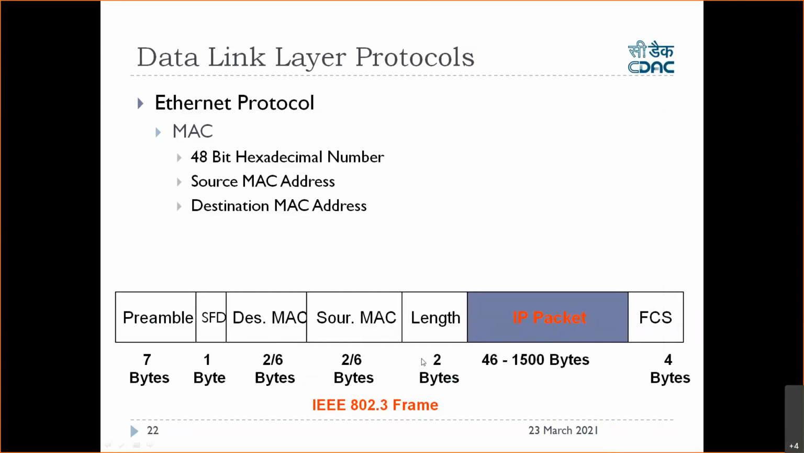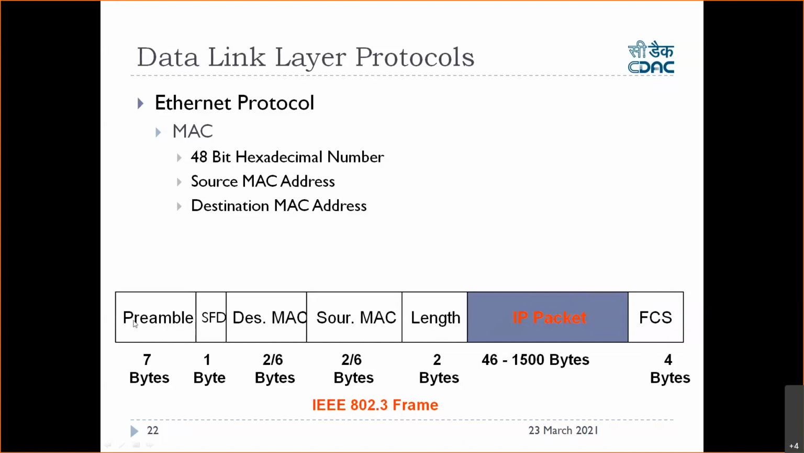After that, what will happen? This field is 2 bytes. This field says what the length of your Ethernet frame is, the length of this particular Ethernet frame, right? That you have to mention here. So when this frame is being handed over, the receiver should know.